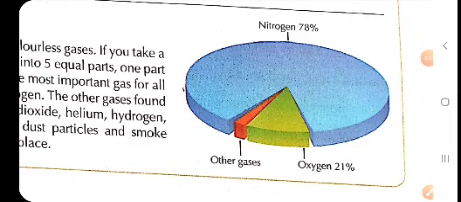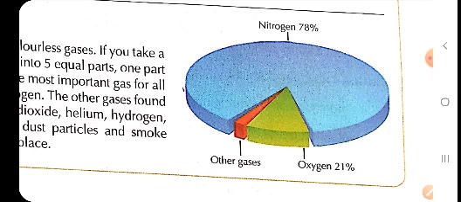Children, yesterday we were reading what air is made up of, that is, the composition of air. Air is a mixture of many colorless gases. Mixture means something which is made of many things, by mixing many things. Mainly it is made up of nitrogen.